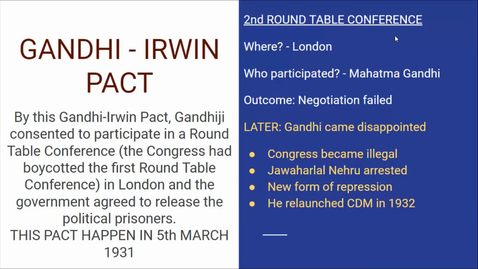Gandhiji got disappointed. When he came back to India, he was shocked that Congress had become illegal, Jawaharlal Nehru was arrested, and a new form of repression was taking place. Gandhi got angry and told the Britishers that they would relaunch the Civil Disobedience Movement in 1932. So he relaunched it in 1932.